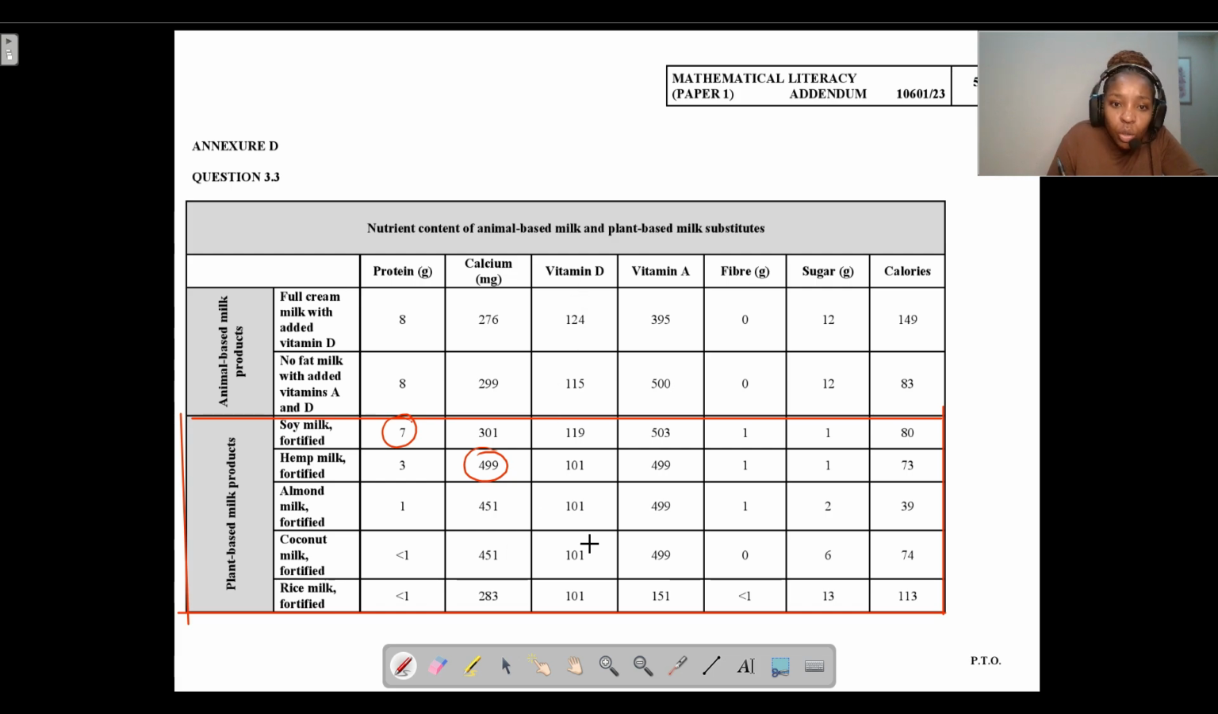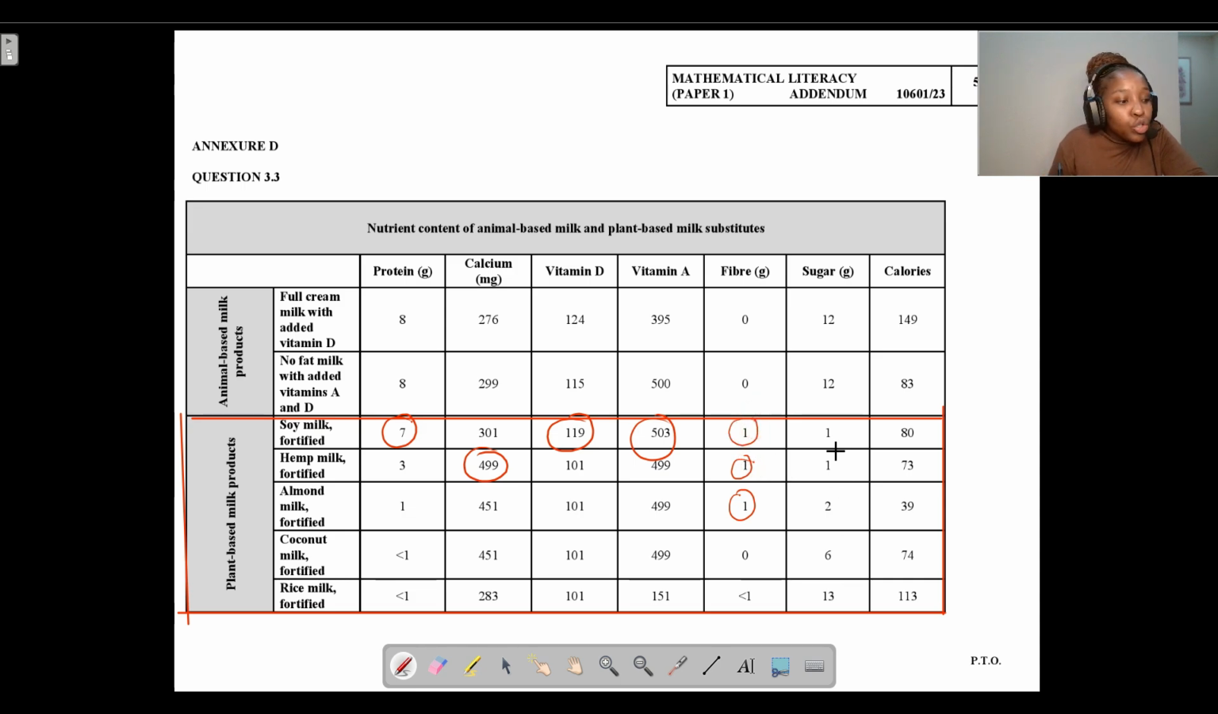Now let's go to vitamin D. Which one gives us the highest value of vitamin D? We can see that it's soy milk. Then let's go to A. Which milk product gives us the highest value of vitamin A? We can see that it's hemp, almond milk, coconut milk. Oh, sorry guys, I made a mistake. It is just soy milk. That one gives us the highest value of vitamin A. Then we go to fiber, the highest value for fiber. We can see it's almond, hemp, soy.